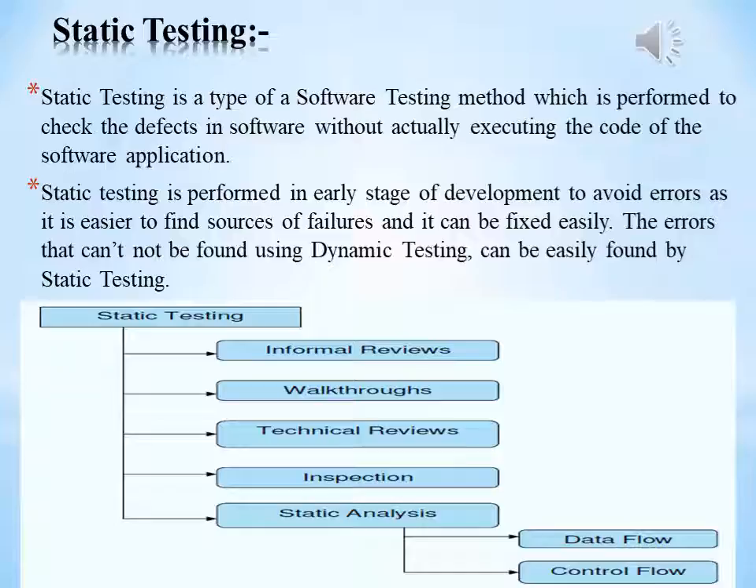Different tools are used to analyze the code and compare it with the standard. It also helps in the identification of the following defects. Number 1, unused variables. Number 2, dead code. Third, infinite loops. Fourth, variables with undefined values. And fifth is wrong syntax.